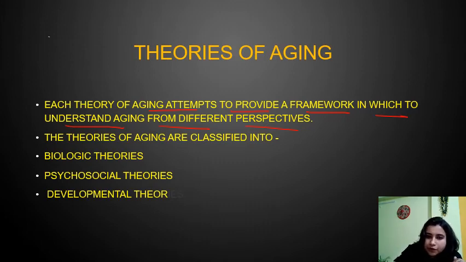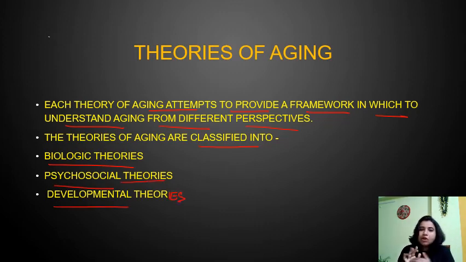The theories of aging are classified into biologic theories, psychosocial theories, and developmental theories, which we will discuss in the next class in more detail.